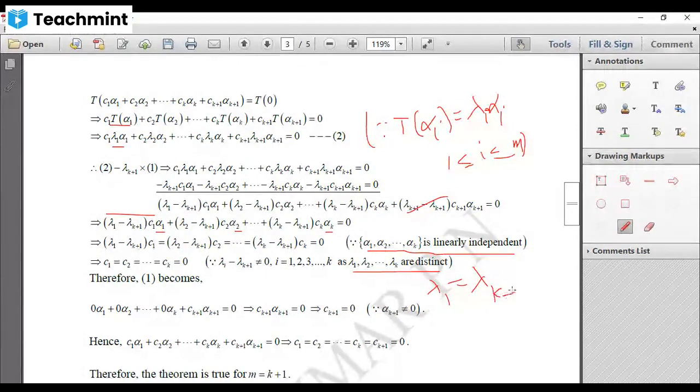When they are distinct, they cannot be equal, so the difference will not be 0. Therefore, this is non-zero. That forces us to conclude that C1 is 0. This is non-zero, therefore C2 is 0. This is non-zero, therefore Ck is 0. So we got C1, C2, etc., up to Ck equal to 0.